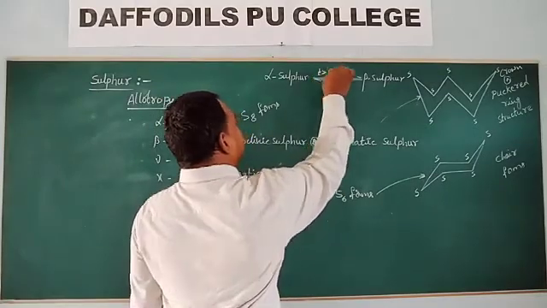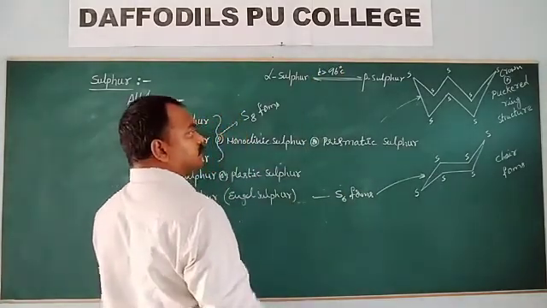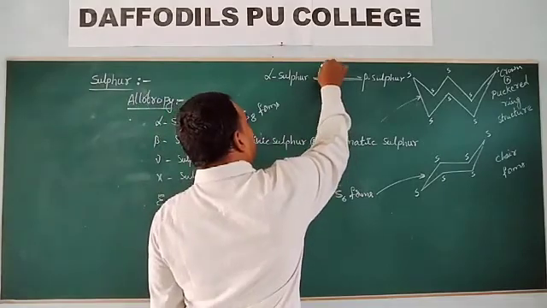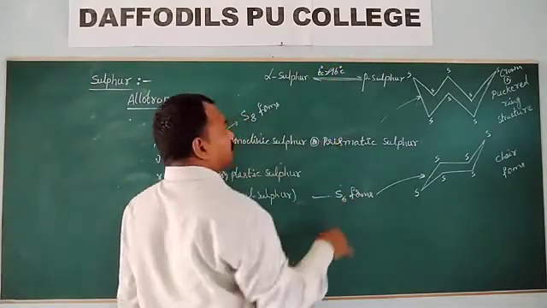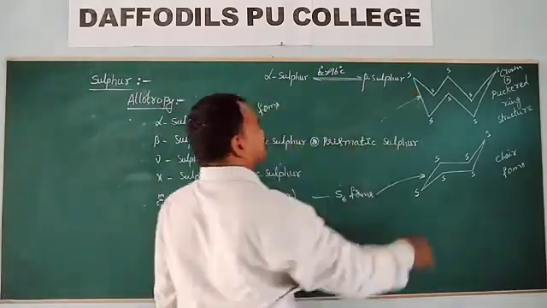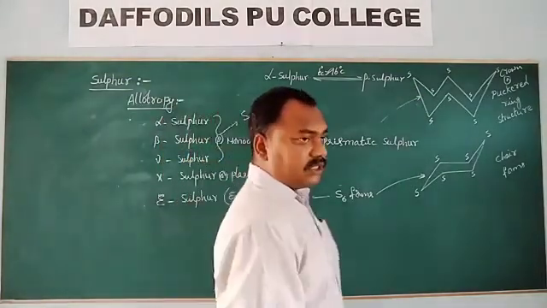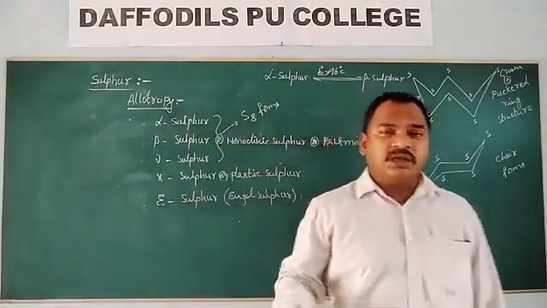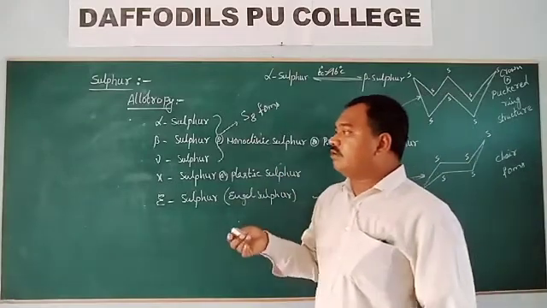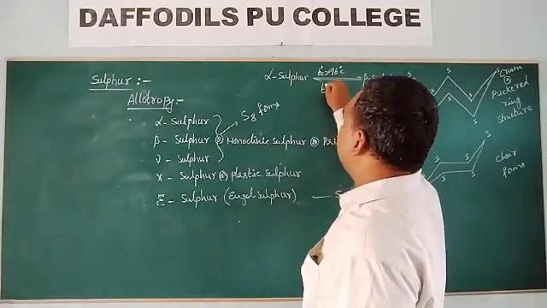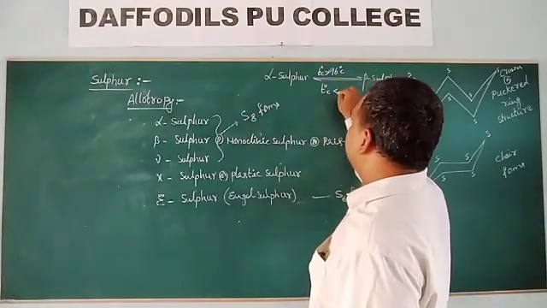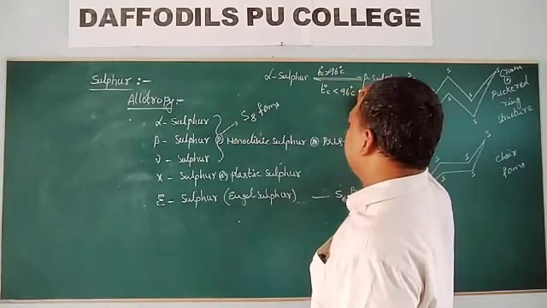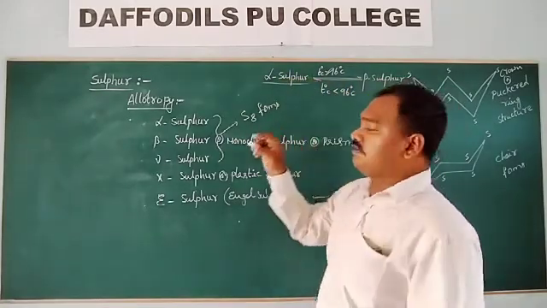Greater than 96 degrees centigrade, beta sulfur is present, that means alpha sulfur is converted to beta sulfur. At less than 96 degrees centigrade, more alpha sulfur is observed.